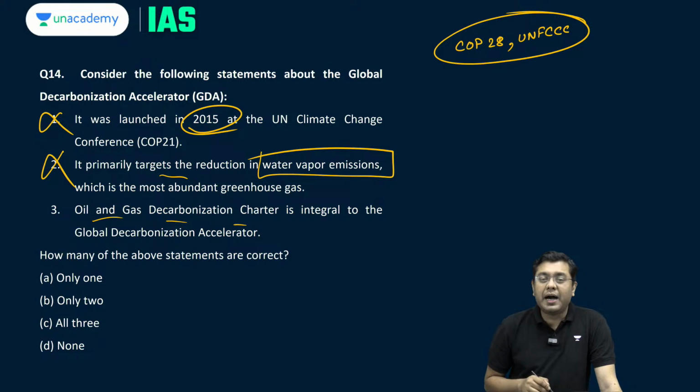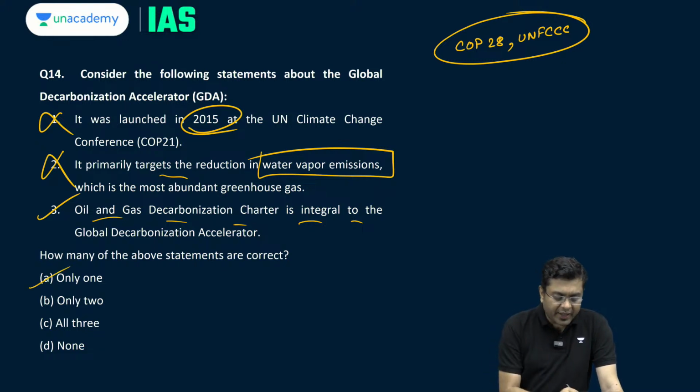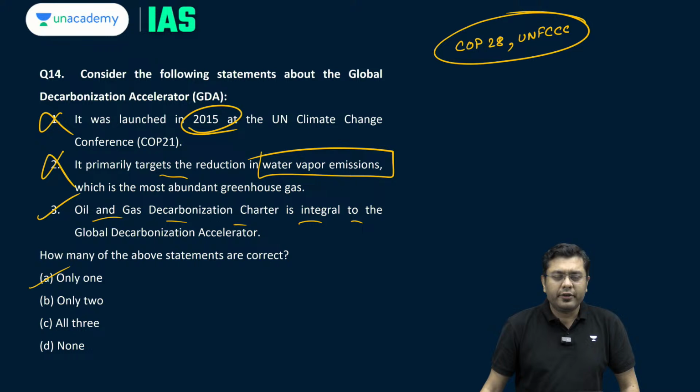Oil and gas decarbonization charter is integral to the Global Decarbonization Accelerator. This is correct. Oil and gas is one of the major emitters of carbon and carbon dioxide equivalent. So, there the decarbonization charter has been prepared. So, here how many of the above statements are correct? The answer is A, that is only one.